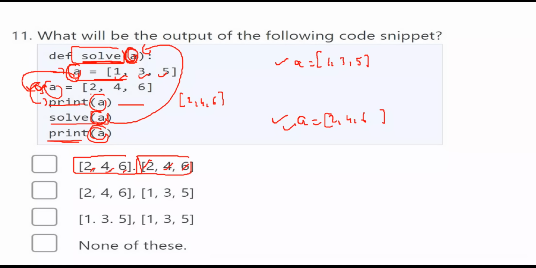Okay. So don't think that both A's are the same. This is the list A outside of the function. This is the list A inside the function. So the variables are both different. So you will get the same answer for both the print A.